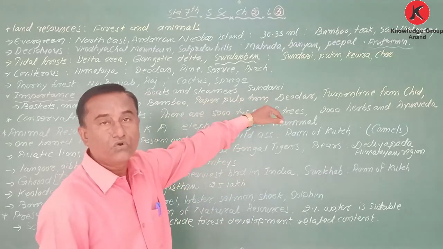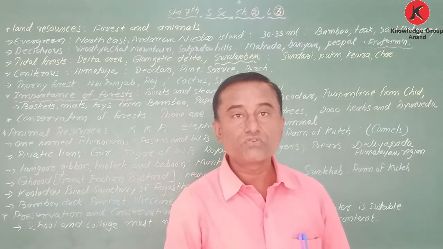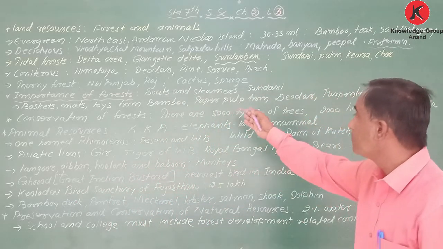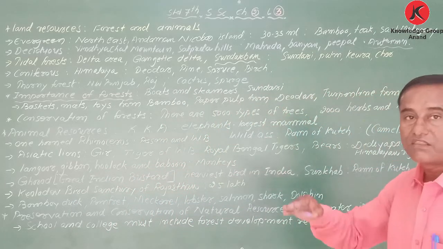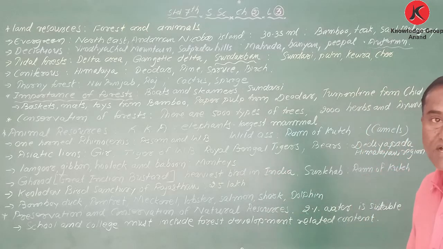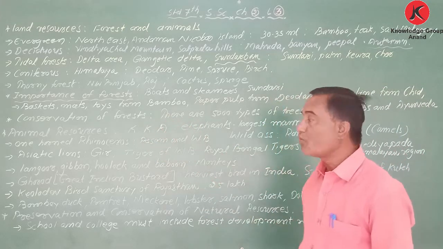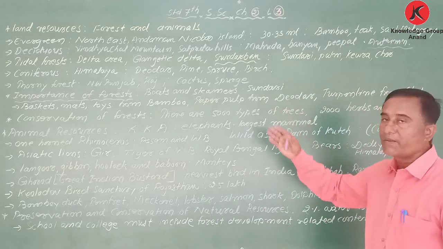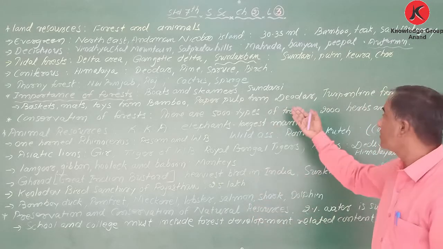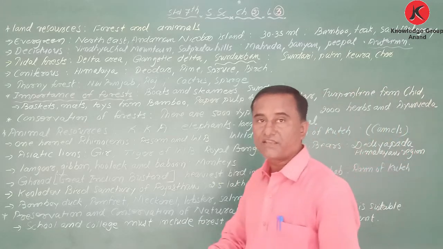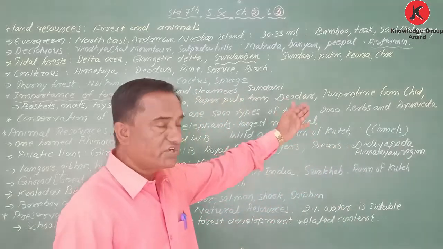The wood, the log of a Sundari tree is used for making boats and steamers. Then bamboo trees are useful to make baskets, mats, toys. Paper pulp, to make paper, comes from another tree, and turpentine is made from the chir tree.